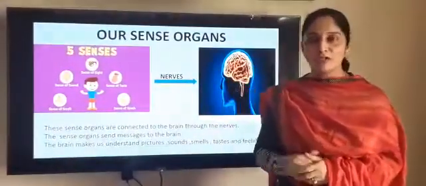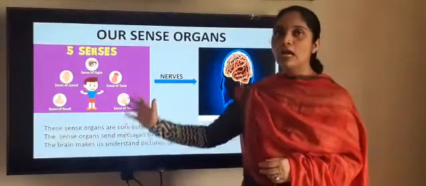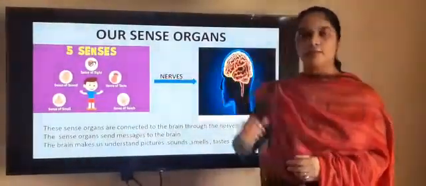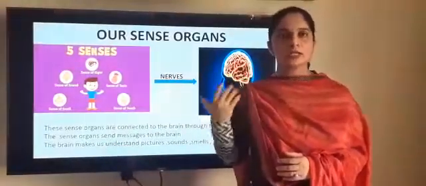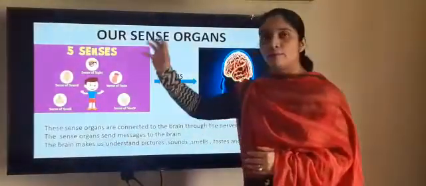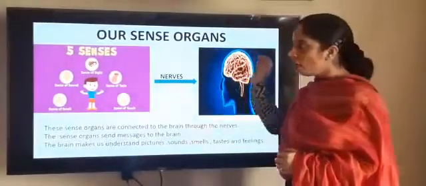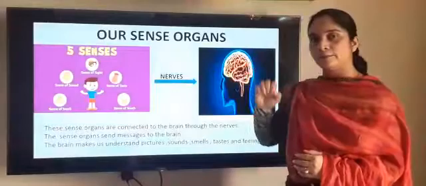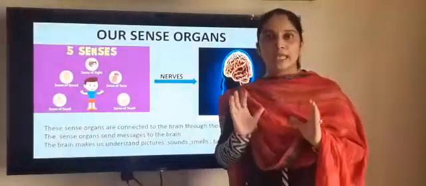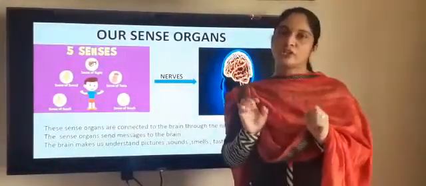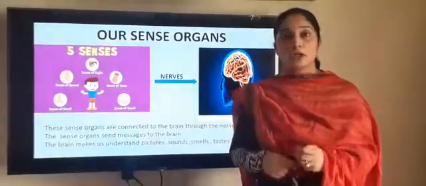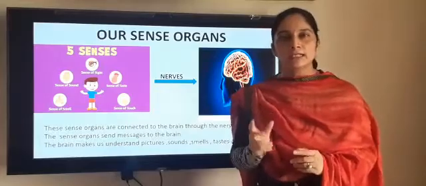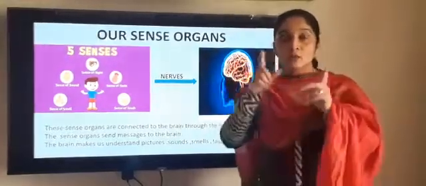Do you know, children, all these sense organs are connected to the brain through nerves. Whatever is happening in our surroundings, the sense organs pass that message to the brain through the nerves. Nerves are carrying the messages to the brain. I'll explain with an example. Suppose there is a beautiful picture in front of you. Your eyes are sense organs, so immediately your eyes will send the message to the brain that there is a picture.